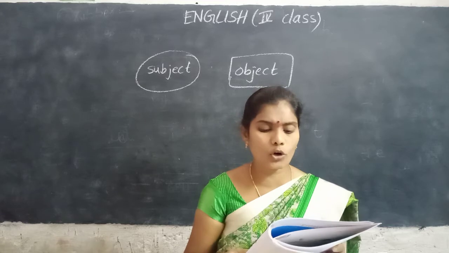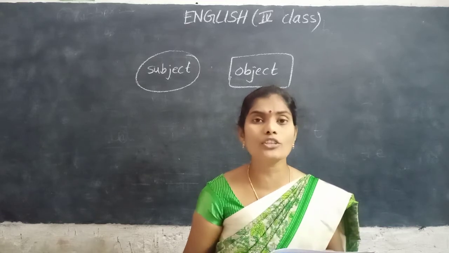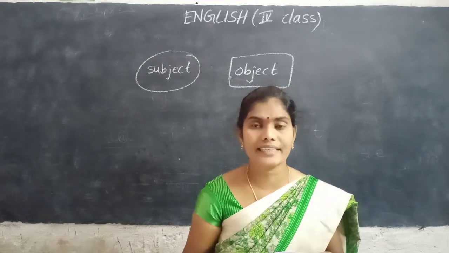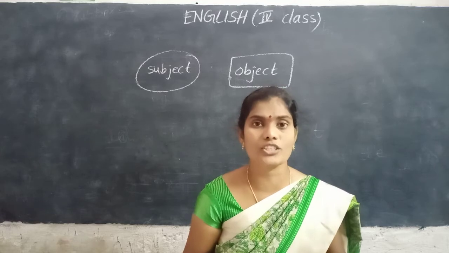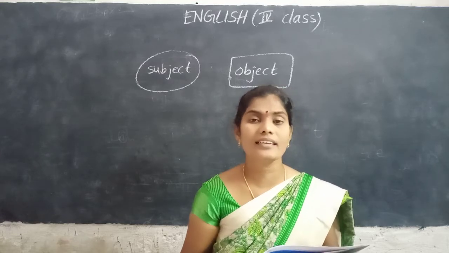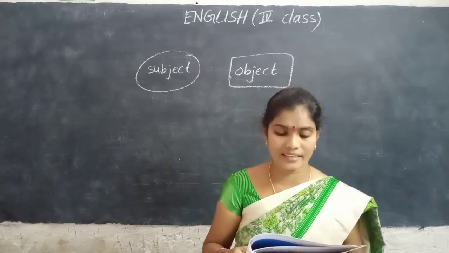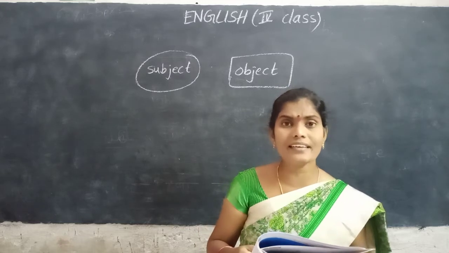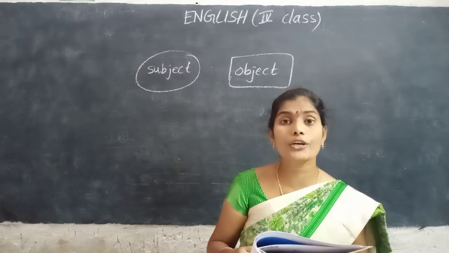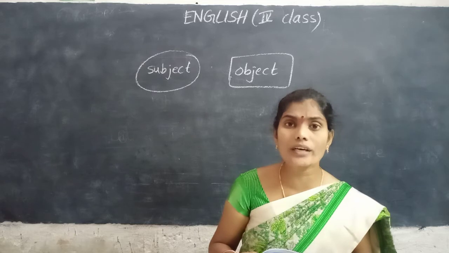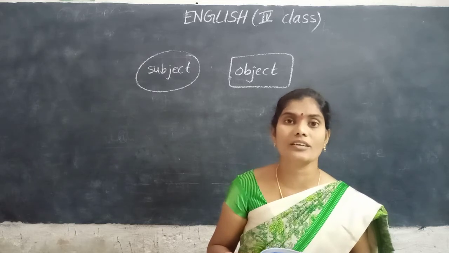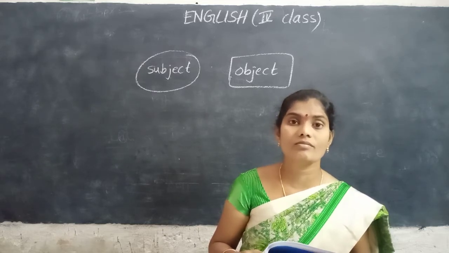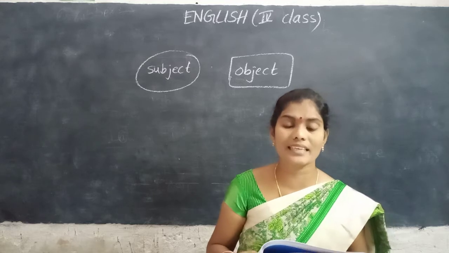I knocked the door twice. Who knocked the door? I. I is a subject. Circle the I. What I knocked? The door. The door is the object. Make a rectangle.